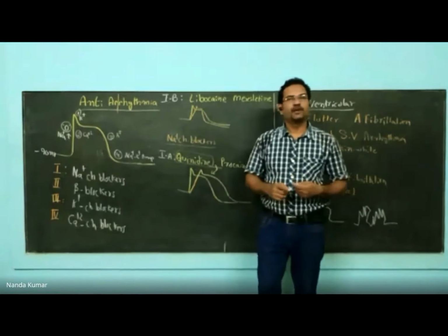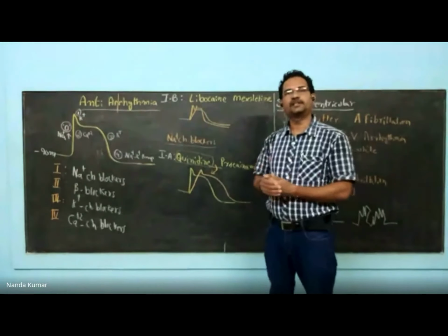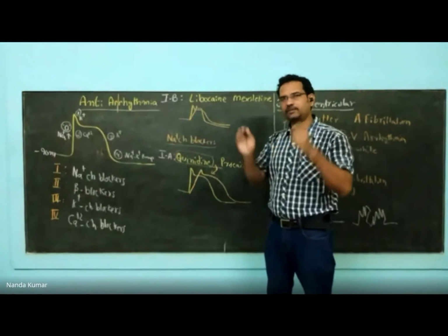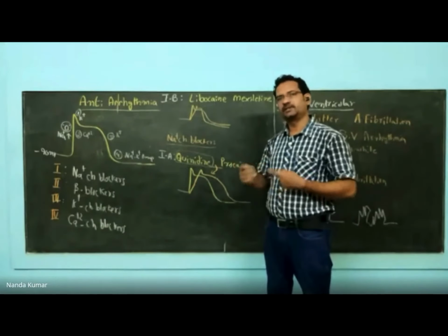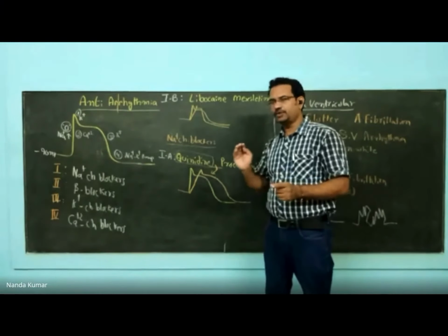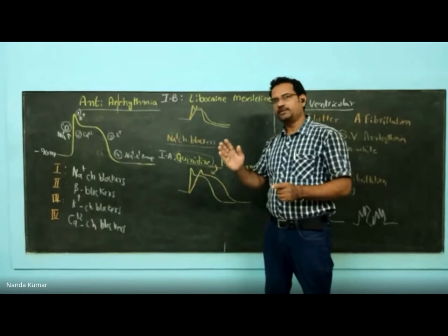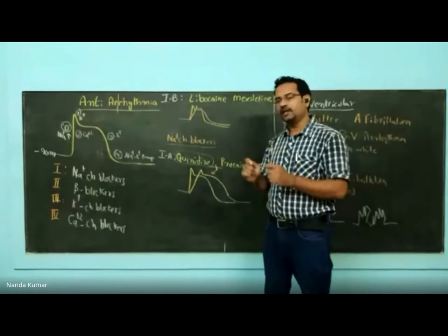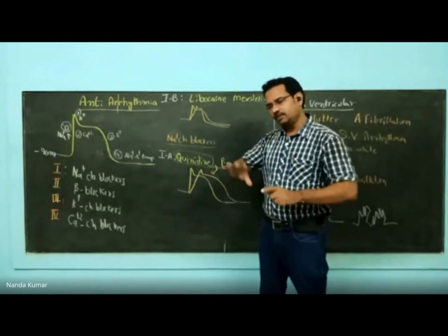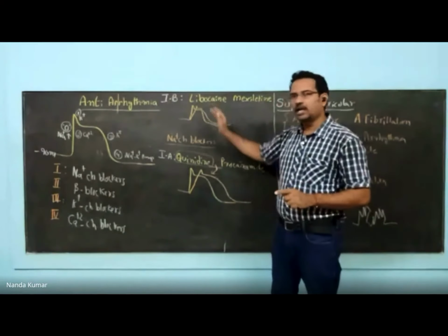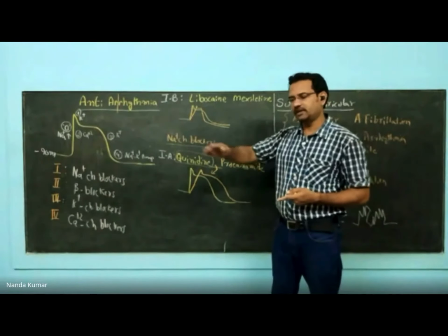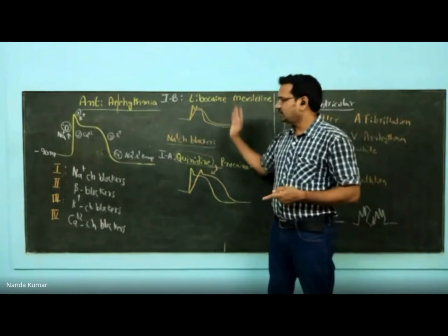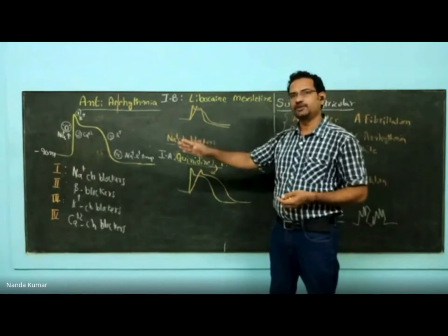Ventricular arrhythmias. What happens in arrhythmia? Most of the time, the problem is tachyarrhythmia, that means an increase in beats. When you block sodium, the increase in beats is delayed. The beats will get delayed. That is how it is treated. Again, the ECG is taken depending upon the problem, and a particular class of the drug is used. It all comes with experience. The doctors will be continuously looking at the ECG, then decide what kind of drug is best to use. Now, this is about 1B.